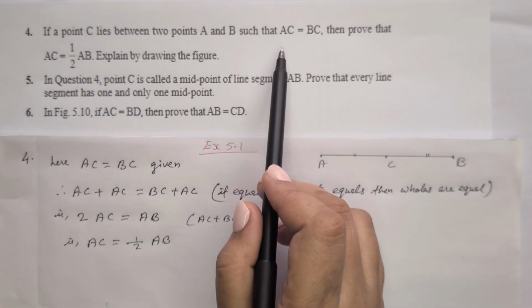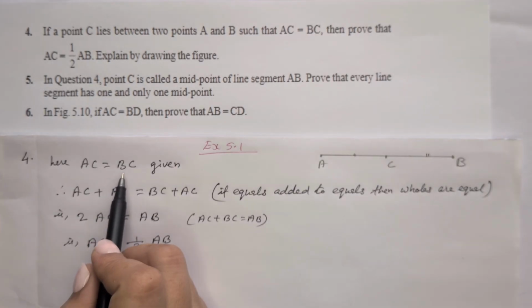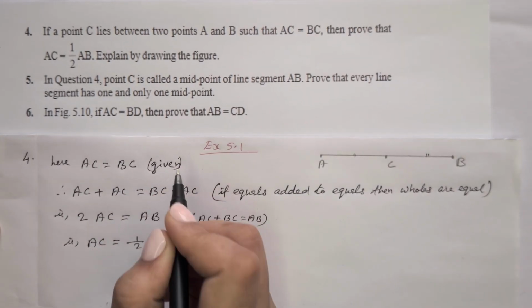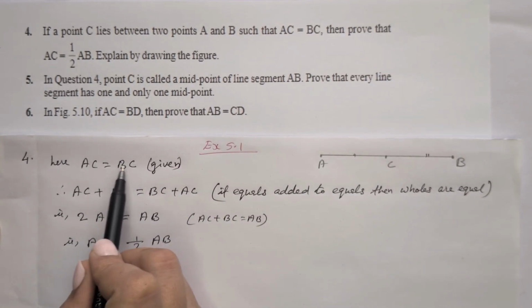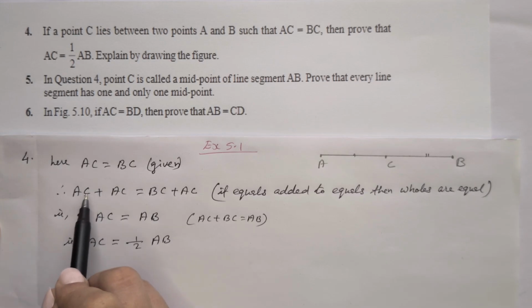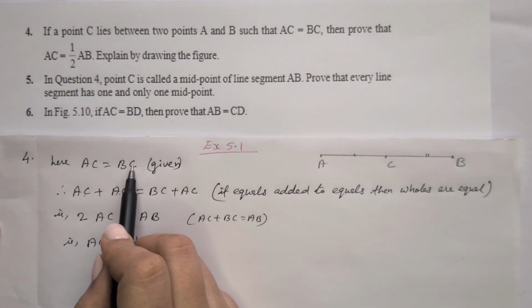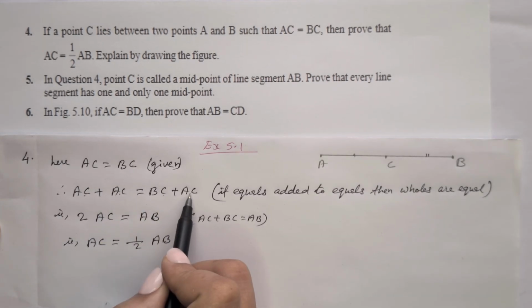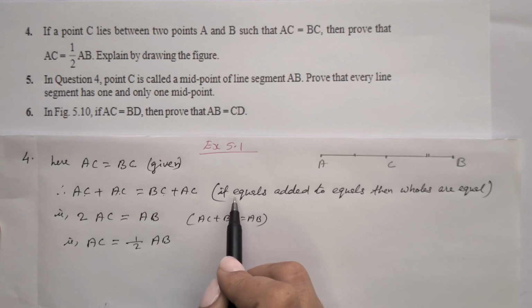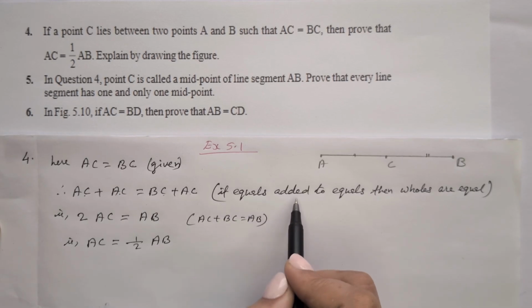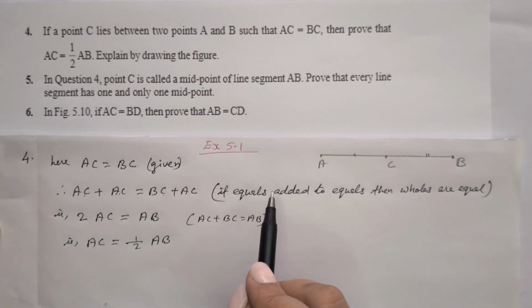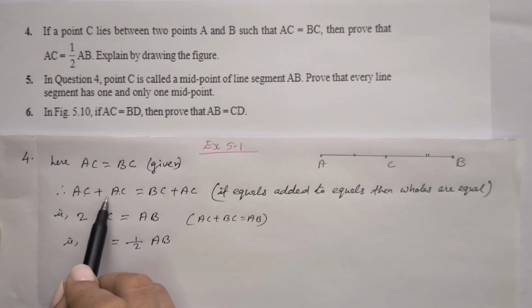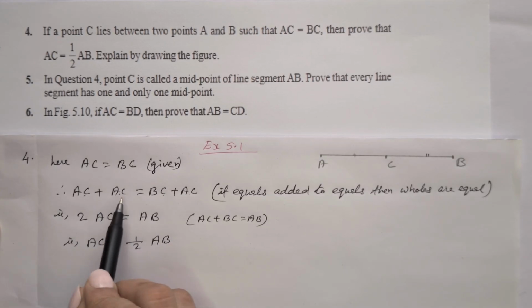So here it's given AC is equal to BC. Then we add AC on both sides: AC plus AC is equal to BC plus AC. Using the postulate, if equals are added to equals, then the wholes are equal. If the same quantity is added on both sides, both sides remain equal.